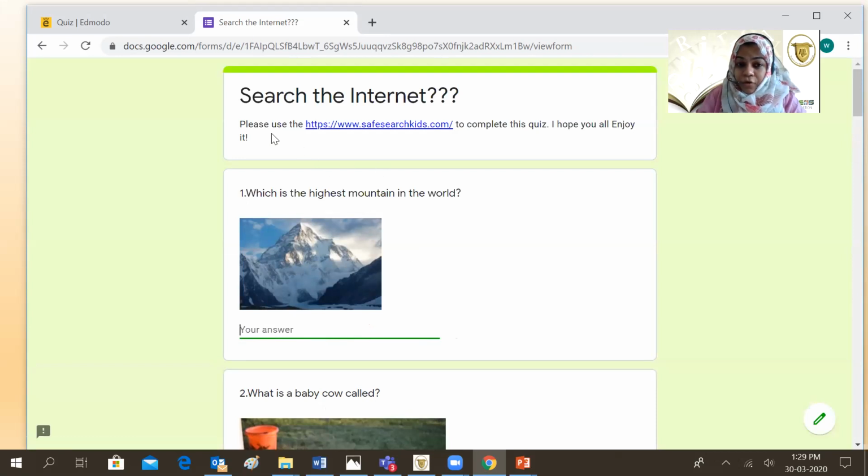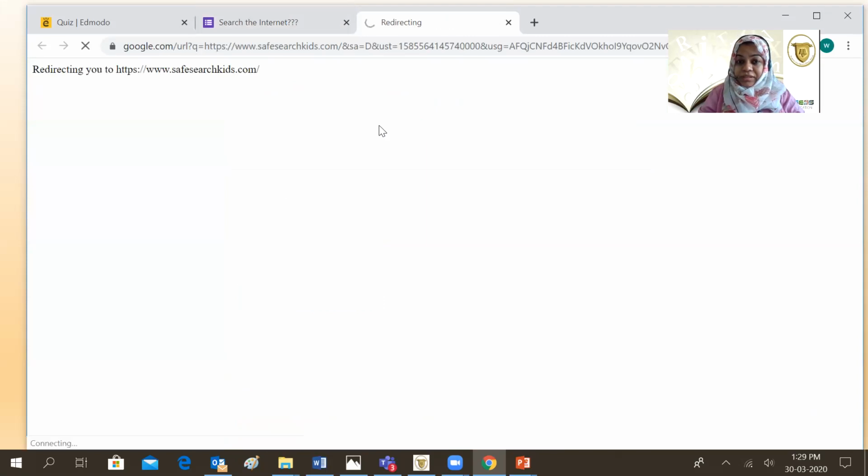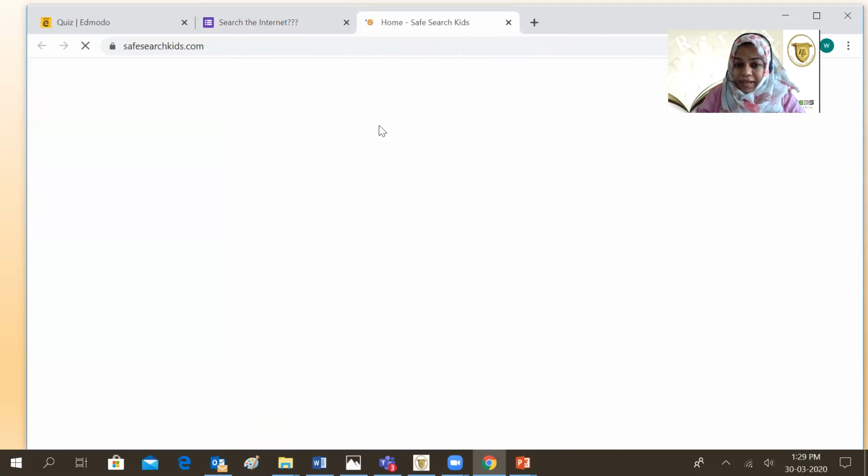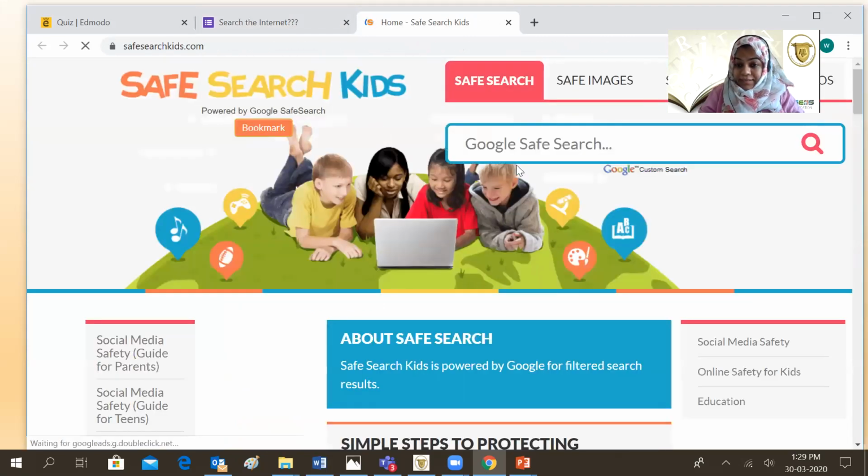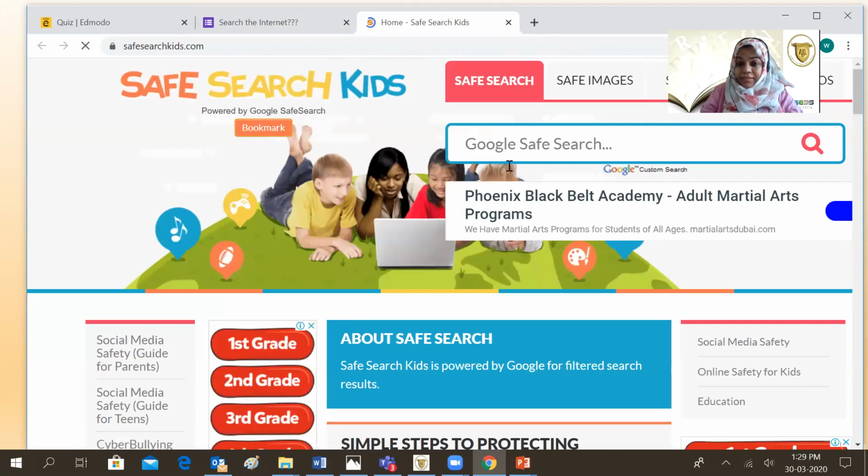At the top of the form, I have given you an address. Please use www.safesearchkids.com. Make sure you click on this. It'll take you to Google's Safe Search website. This is the website. It is for kids, and this is the website that you will use today to search for information. Okay, now this has opened up over here.